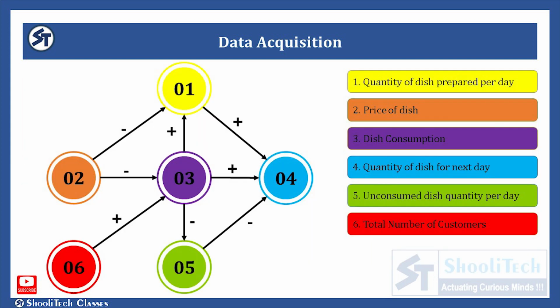Now let us understand how these factors are related to our problem. For this, we can use the system maps tool to figure out the relationship of elements with the project's goal. In this system map, we can see how the relationship of each element is defined with the goal of our project. The positive arrows determine the direct relationship of elements, while the negative arrow shows the inverse relationship of the elements.